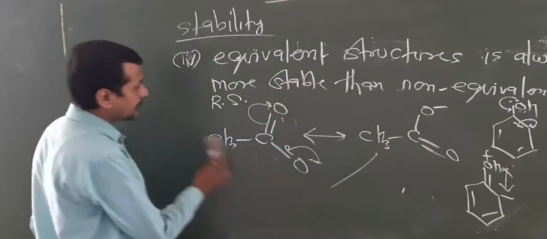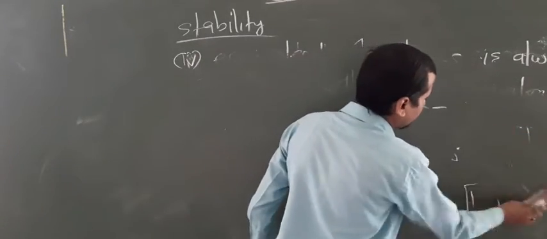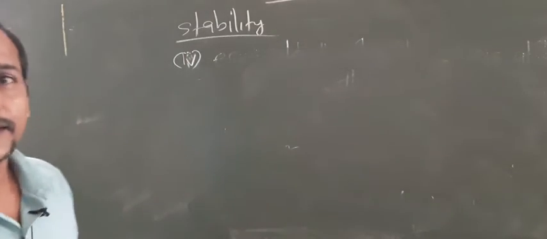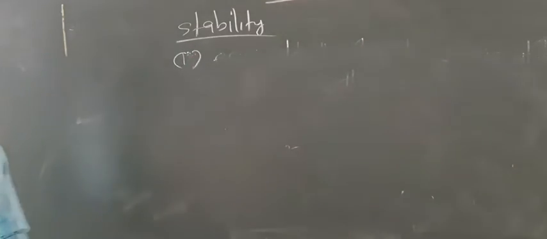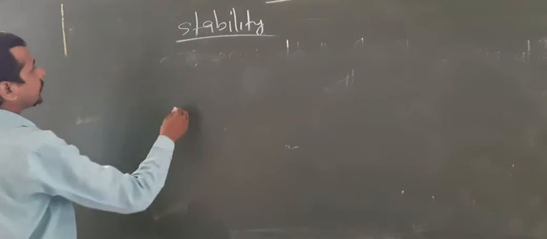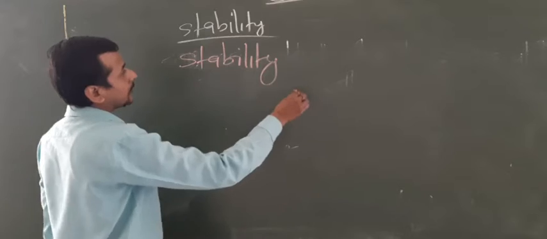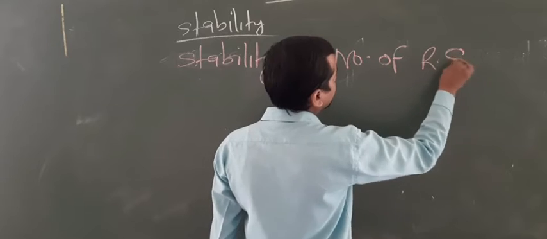One more question may be like this: how can you say that? Even though phenol has more resonating structures, acetic acid is a stronger acid than phenol. In that condition also, you can write the answer like this about the equivalent and non-equivalent condition. Now, students, the next point, the fifth one, we have to know that stability is directly proportional to the number of resonating structures.